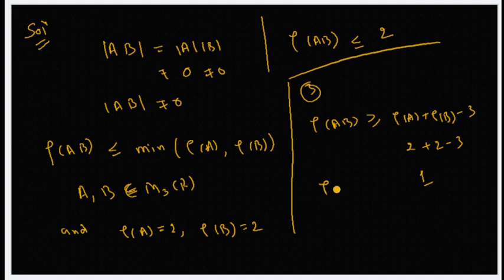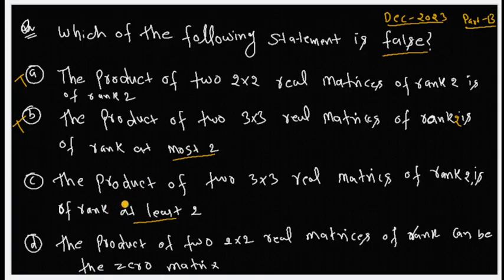So rank of AB is greater than or equal to 1, but it says the product of 3 cross 3 real matrices of rank 2 is of rank at least 2. It means it's a false statement, and false is our correct option, because the question asks which one is false.